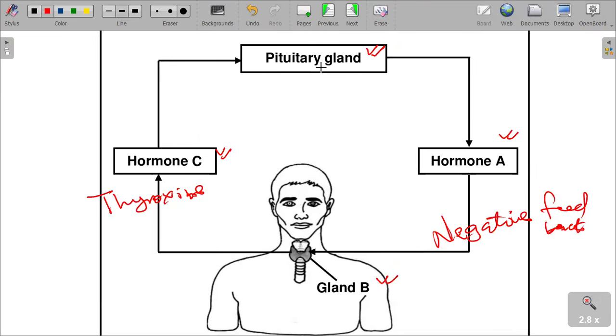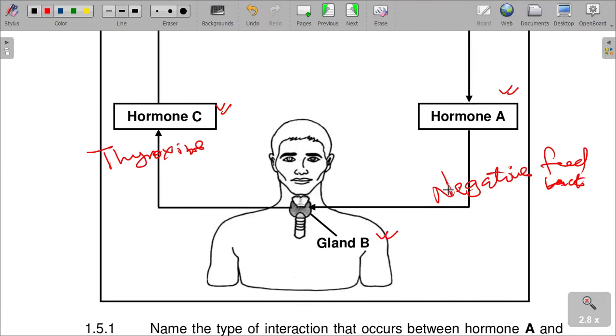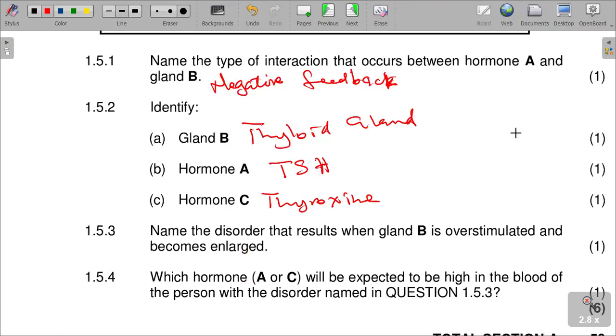And then it is also affecting the release of the thyroid stimulating hormone, which needs to be produced on this side, which is hormone A. I told you that this is thyroid stimulating hormone, TSH.